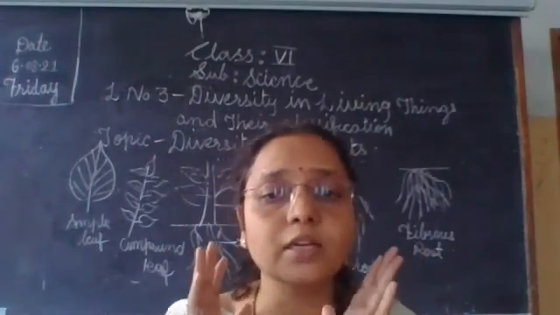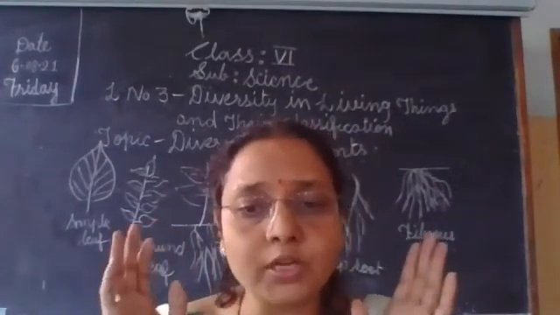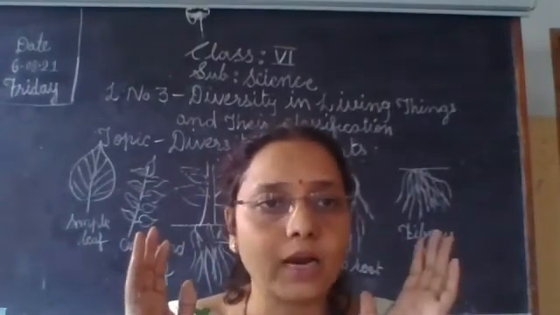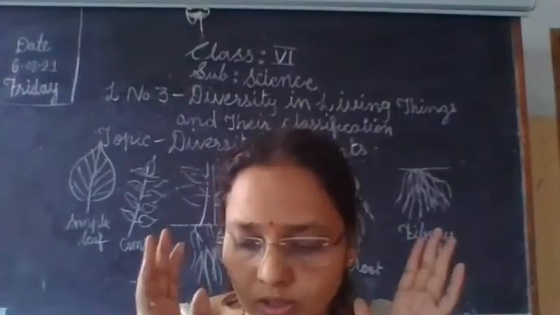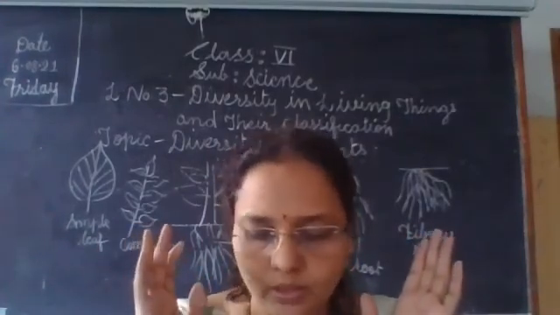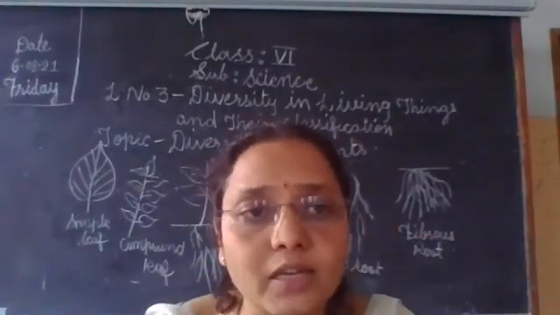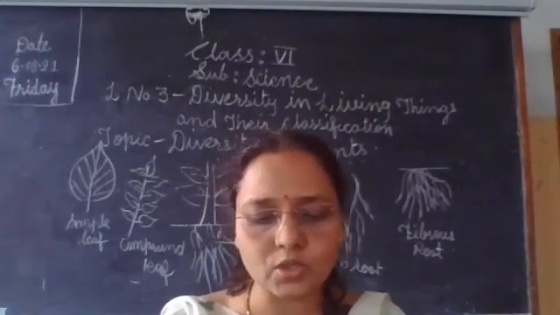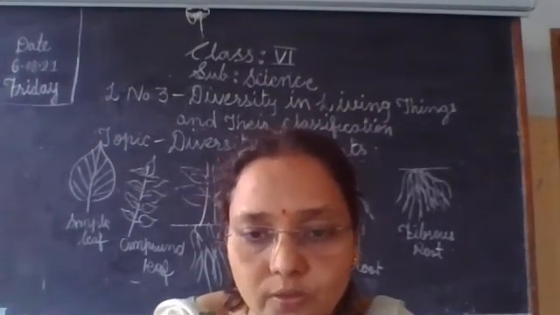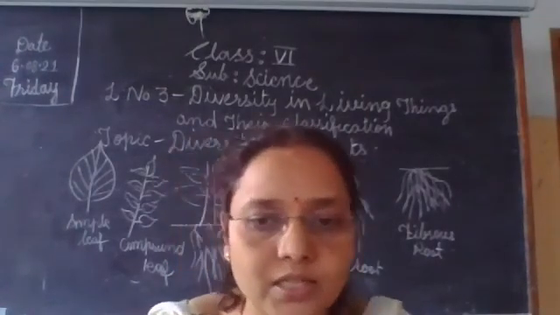So why is there a need for classification? Up to now, information about lakhs of plants has been collected. Lakhs of plants are found on the earth. While studying the diversity in plants, they are classified for the sake of convenience on the basis of similarities and differences in their structure, their organs and other characteristics.